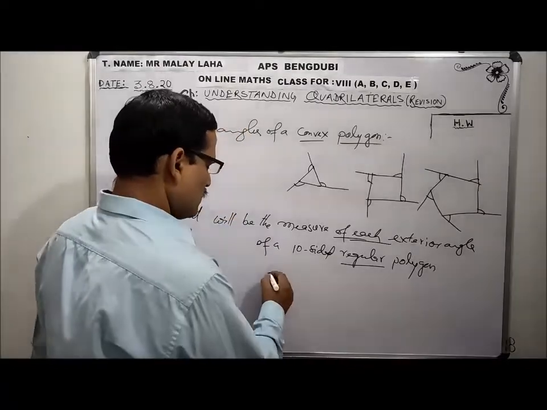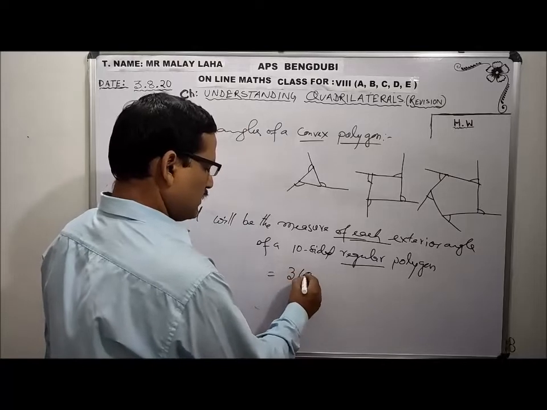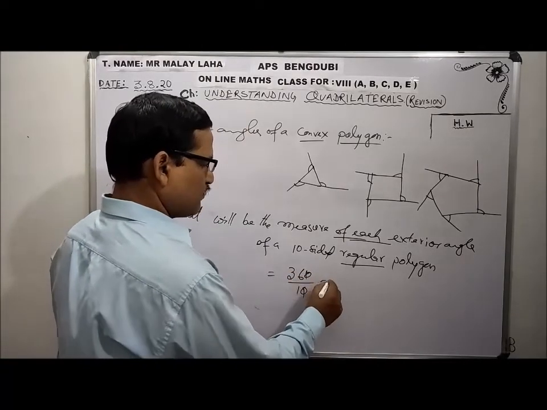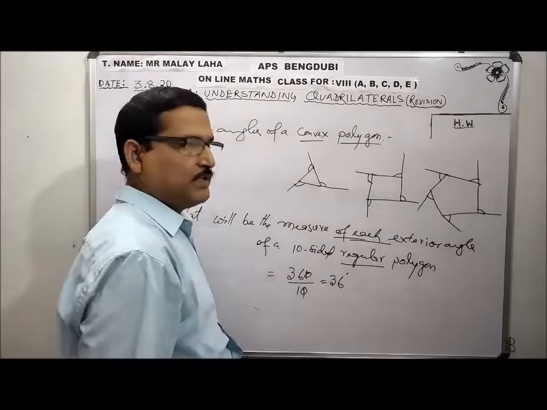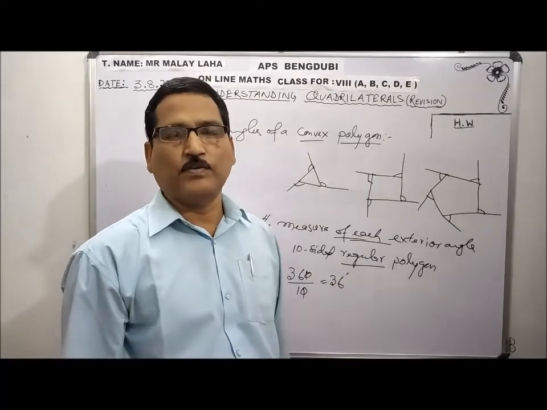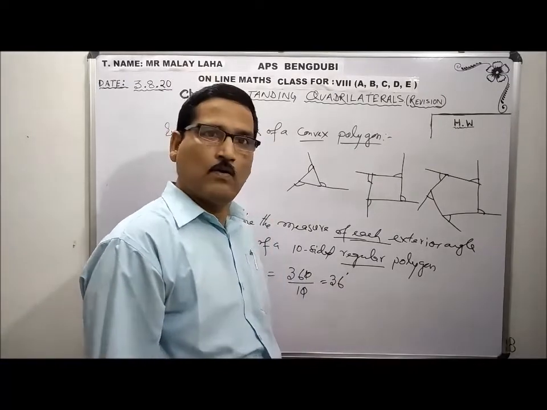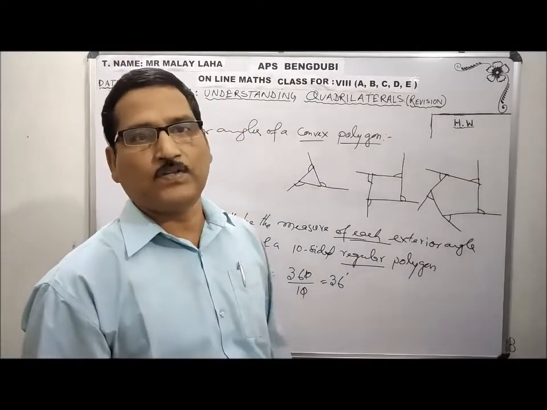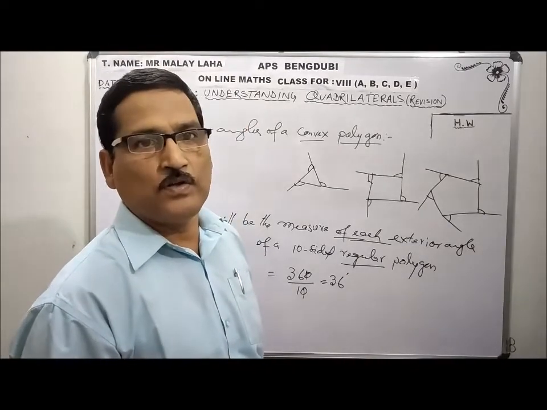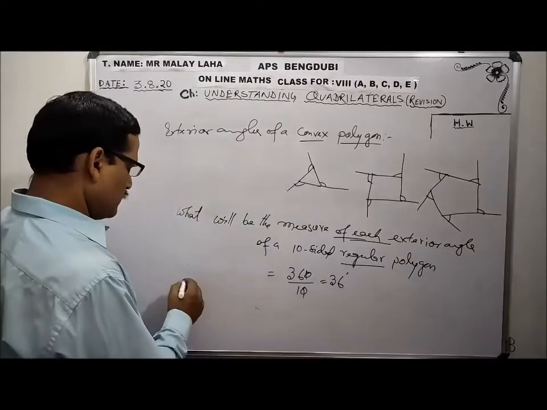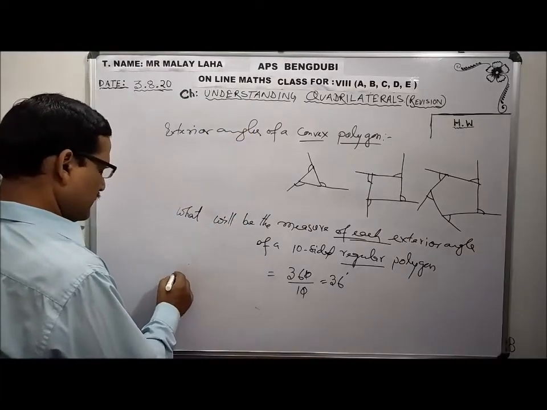So you know 360 is the total. If I divide by the number of sides, that means each exterior angle of that 10-sided regular polygon is 36 degree. Or if I say, what will be the number of sides of a regular polygon whose each exterior angle is 18 degree?